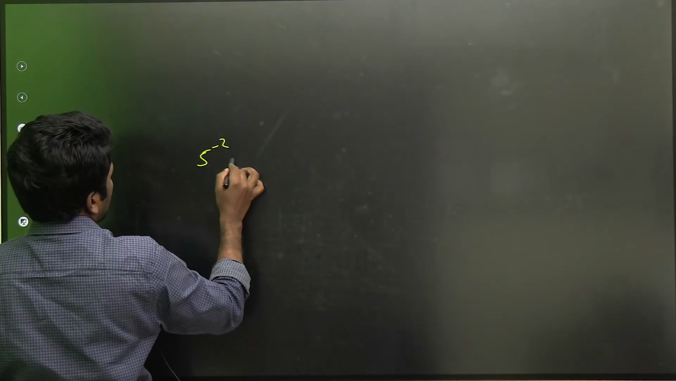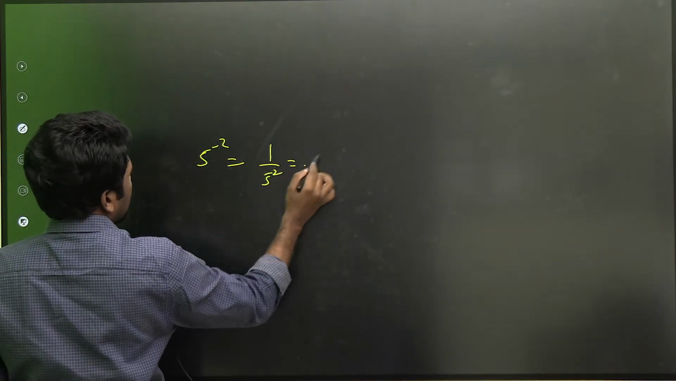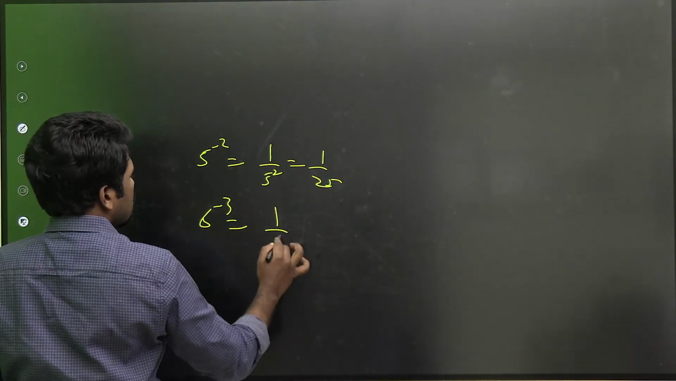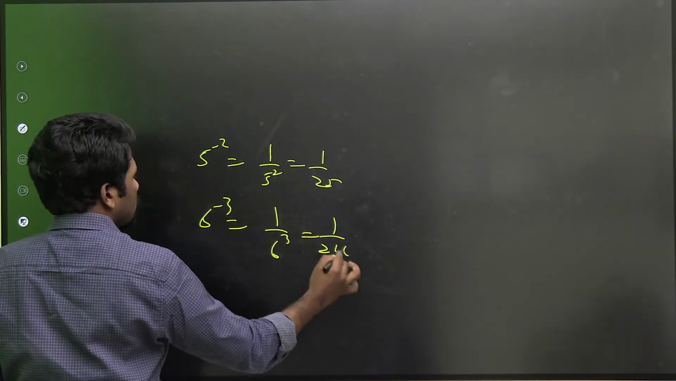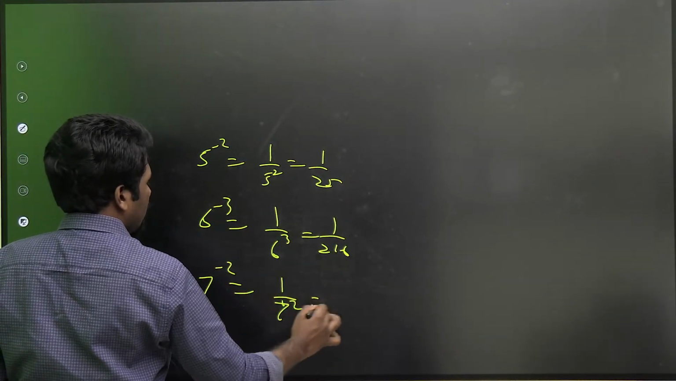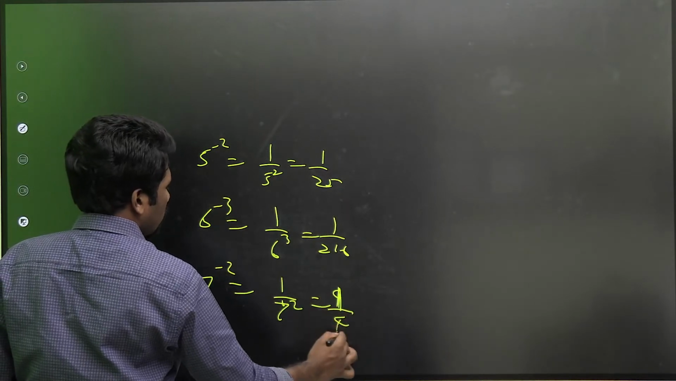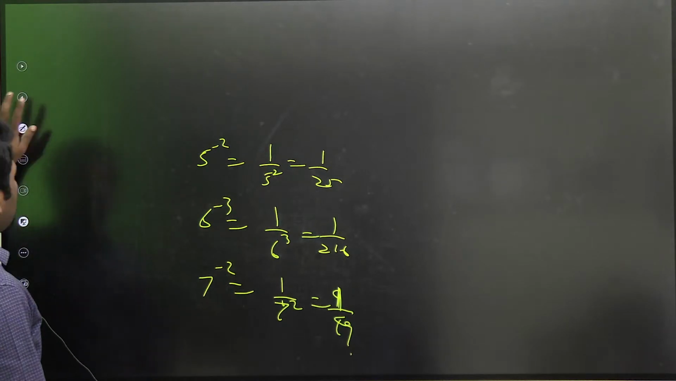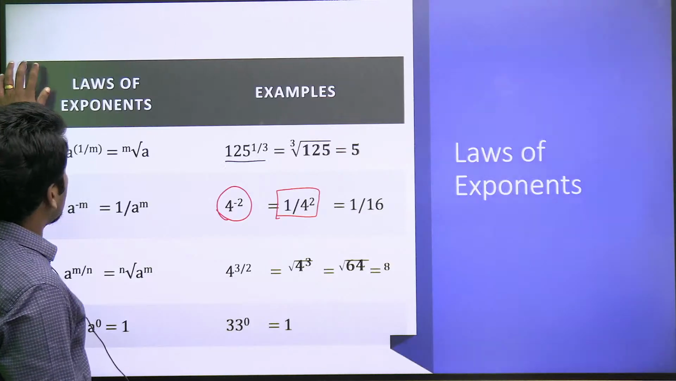5 raised to minus 2 means 1 by 5 square. That is 1 by 25. 6 raised to minus 3 means 1 by 6 cube. That is 1 by 216. 7 raised to minus 2 means 1 by 7 square. That is 1 by 49 and so on. So reciprocal of positive power is negative power. That also is clear. Then what is the third one?